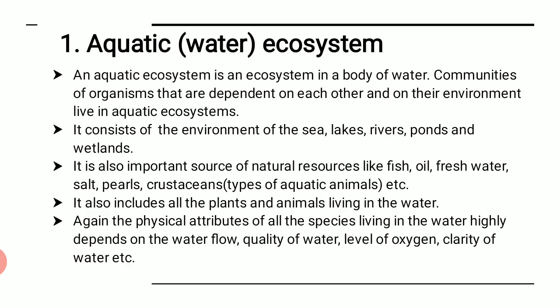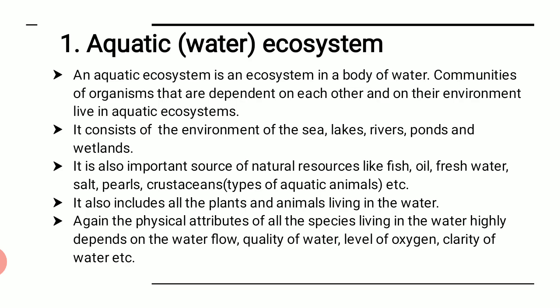It includes all the plants and animals living in the water. That means whatever plants we see in the water are part of the ecosystem. The animals that live under the water are also included as a part of the ecosystem. And the physical attributes of all these species living in the water highly depend on the water flow, quality of water, level of oxygen, clarity of water, etc.